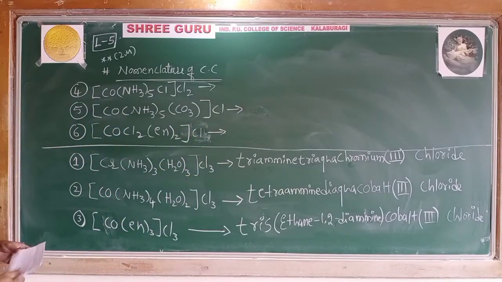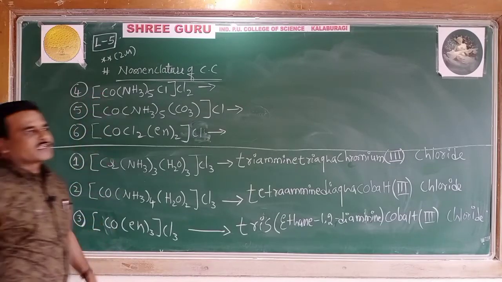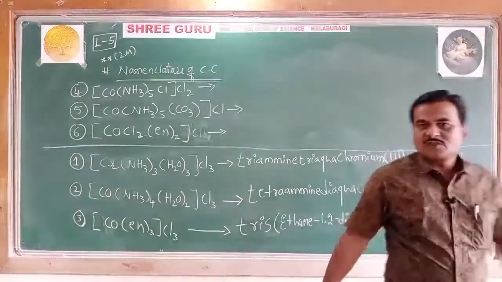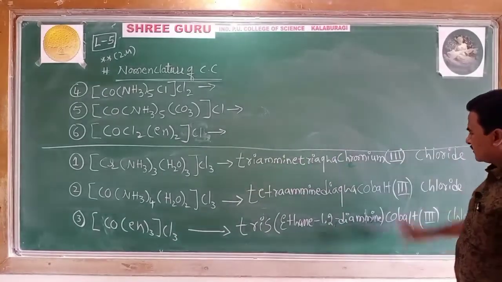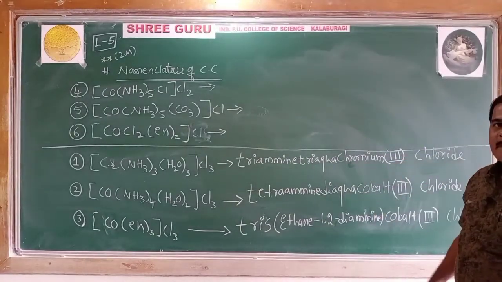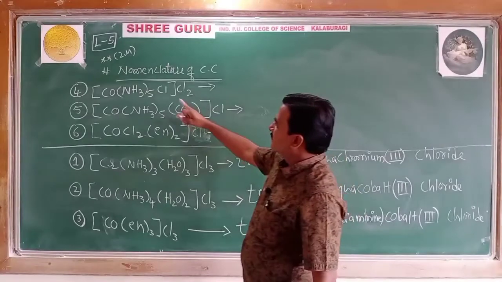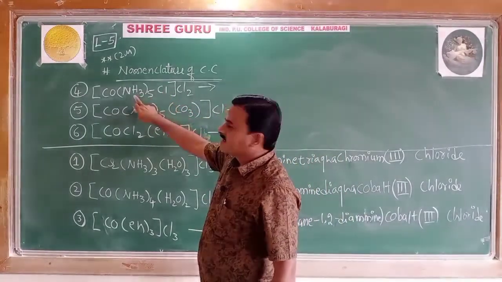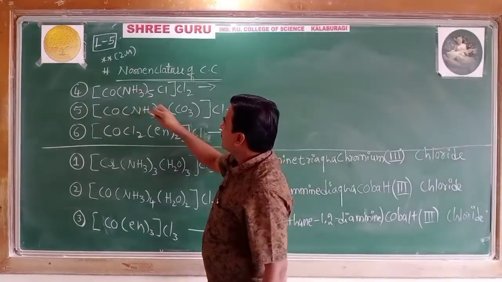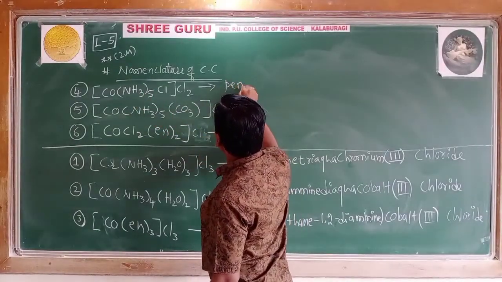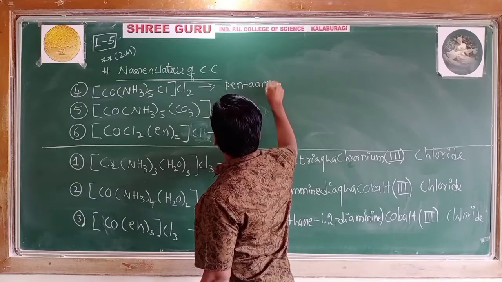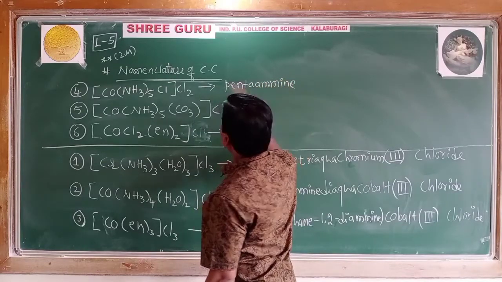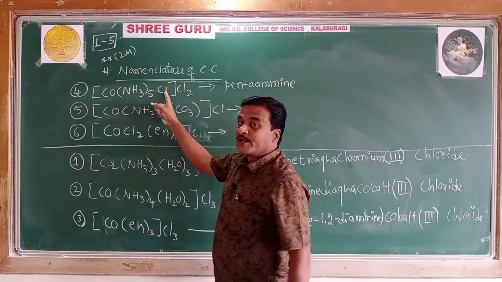Now let us follow the IUPAC rules in writing the names of 3 more coordination compounds, which are examples of cationic complexes only. Now apply yourself, recall the ligand names. This is the chlorido ligand, this is the amine ligand. So amine comes first, pentaamine, next chlorido.